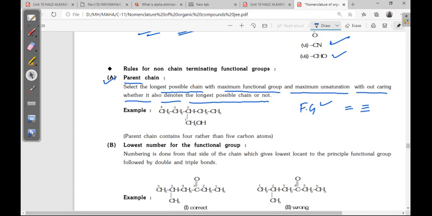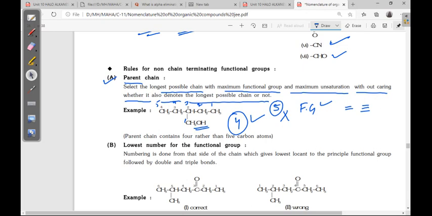You see here a 1, 2, 3, 4, 5 carbon chain. Actually the longest chain is the 5 carbon chain, but we have to give the major preference to this functional group, alcohol. So the alcohol carbon is number 1, then 2, 3, 4. The chain is only a 4 carbon chain, not 5. Whatever you learned in the hydrocarbon alkanes, many of those rules are not followed here. Here new rules apply, so the first preference is the functional group.